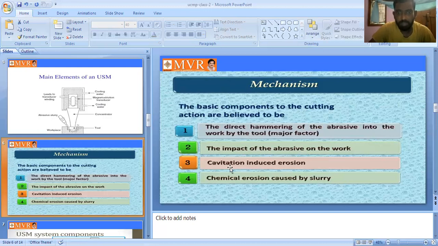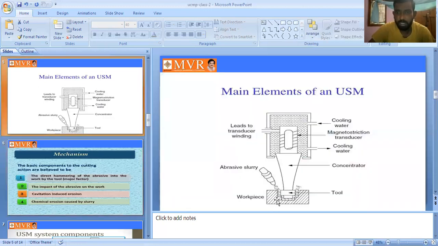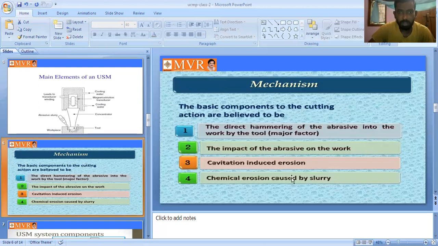The next one is cavitation induced erosion. Next is chemical erosion caused by the slurry. The slurry is very important. Why? Because based on the slurry and the vibration, we are cutting the workpiece. It is a mechanical erosion. These are the four types of mechanisms, and by using them we remove material from the workpiece.